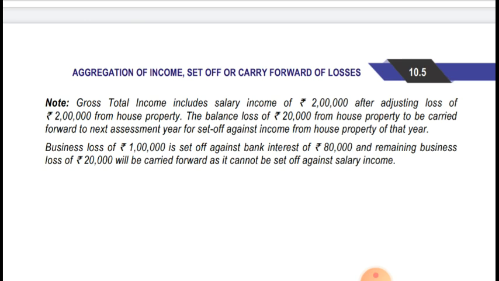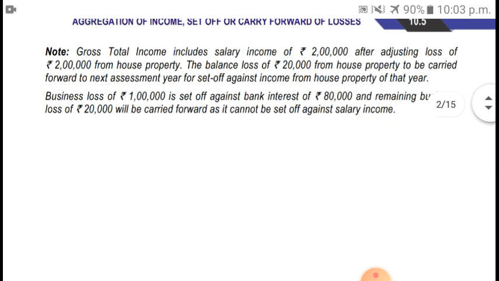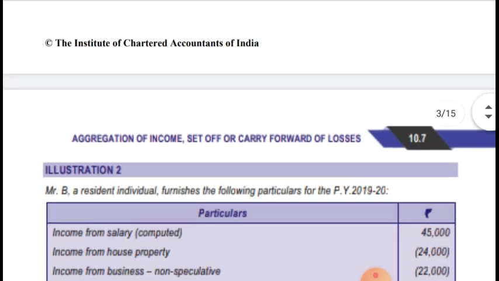And the remaining business loss of 20,000 will be carried forward as it cannot be set off against salary income. As I told, business loss cannot be set off against salary income, so the 20,000 loss has not been set off against the balance of salary income, so it will be carried forward. Business loss will be carried forward. Okay, hope you have understood. Now moving to the next illustration.